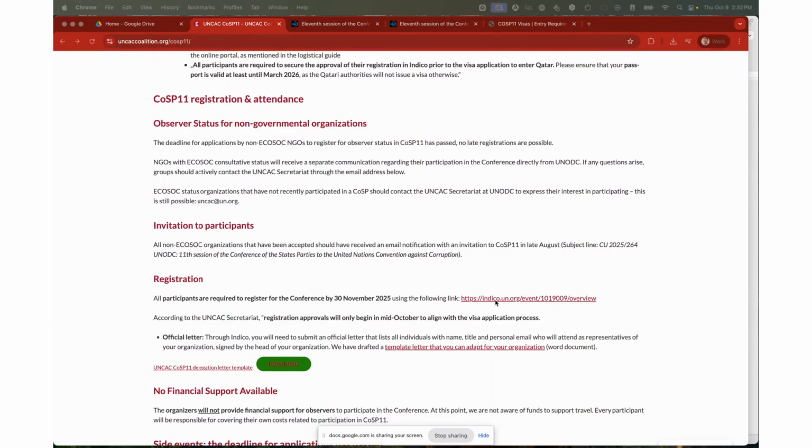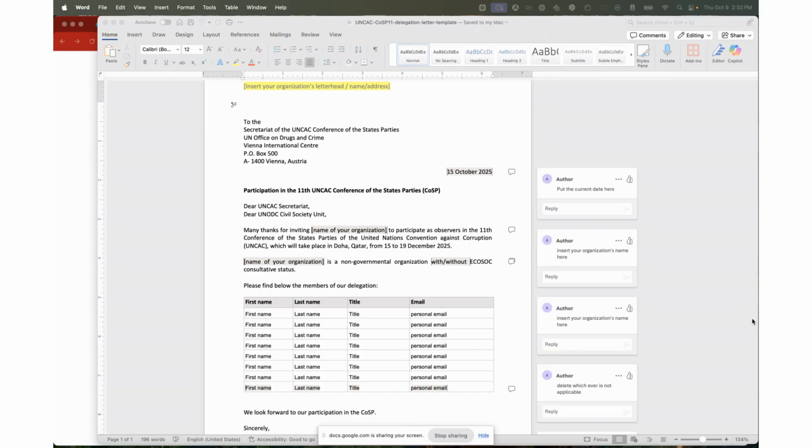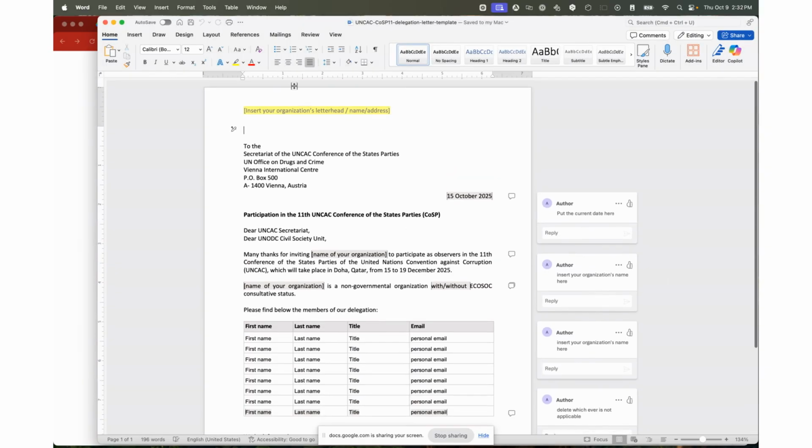You will see a link to the Indico platform, which is the UN platform through which all participants have to individually register. Before you go there, you need to make sure that you do have an official letter of your organization. We have a template here that you can download and adapt to your organization. And I will quickly show you what such a letter looks like.